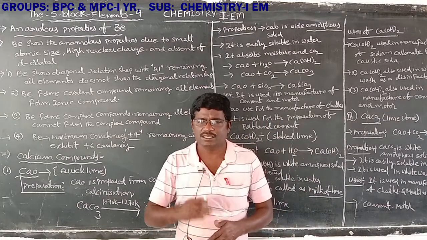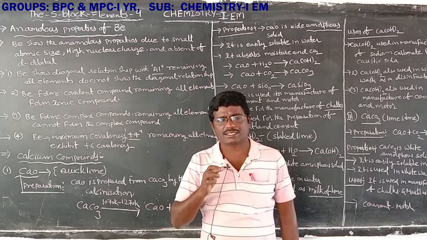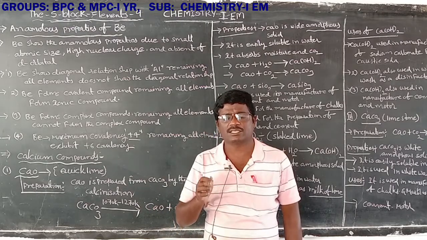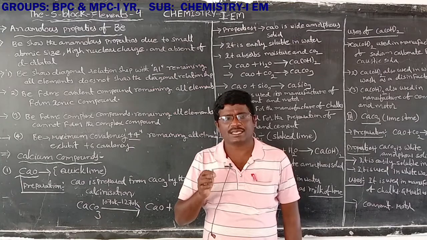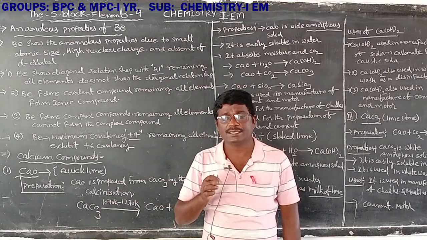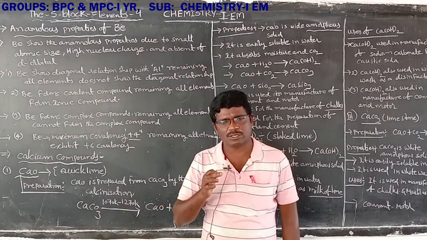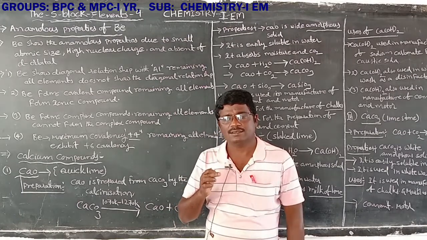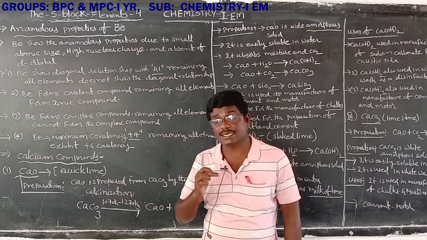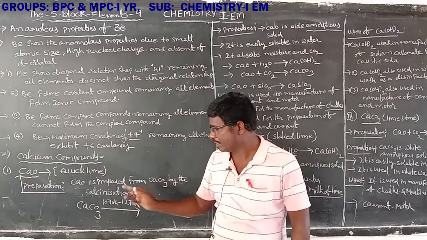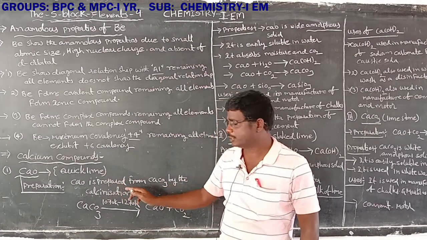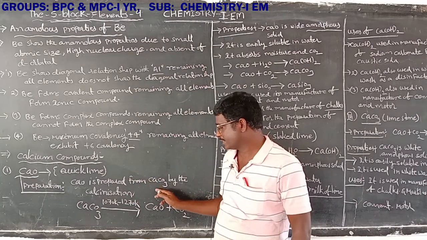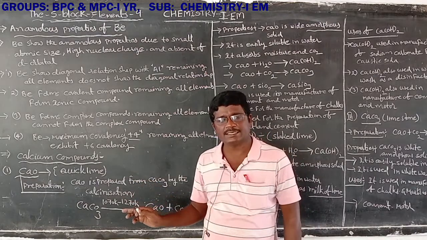Here is the first one, calcium oxide. The general formula is CaO. It is also known as quicklime. Calcium oxide is prepared from calcium carbonate, which is also called limestone, at a high temperature in the calcination process.